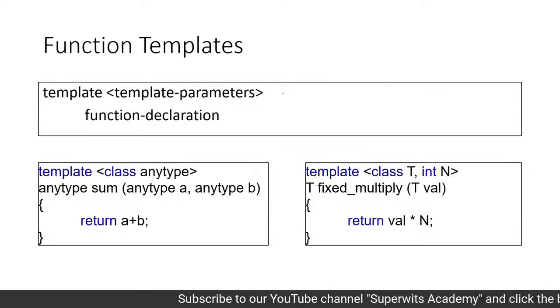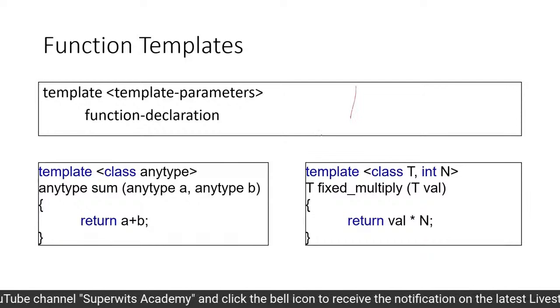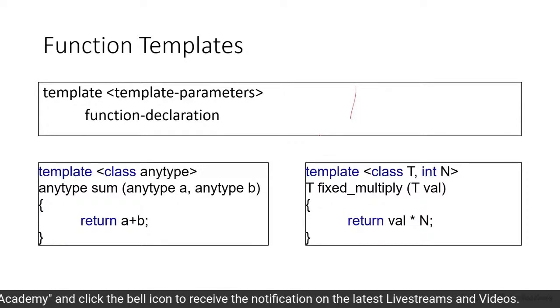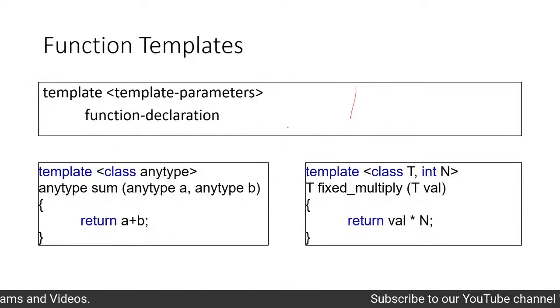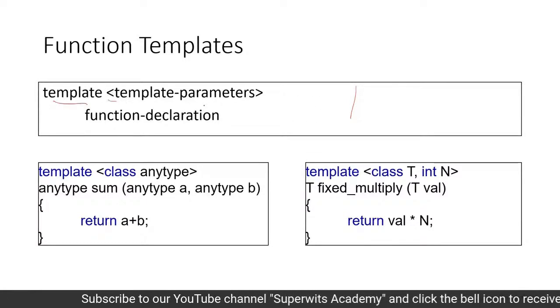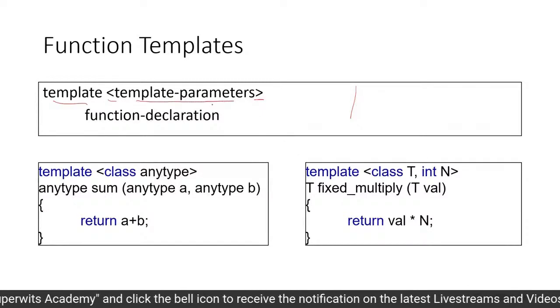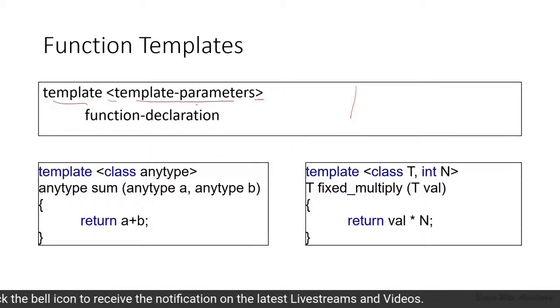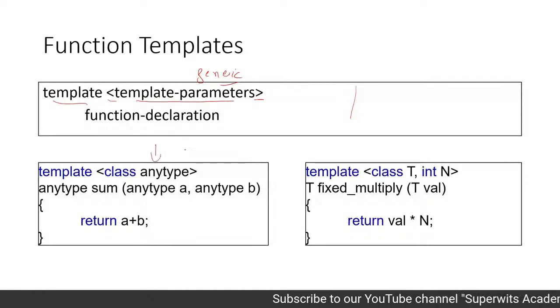If you look at this function template, this section displays the syntax for it. When we are working with the template, we use the template keyword, and within the angular brackets we define a set of parameters which define generic types. That we'll see in this example.